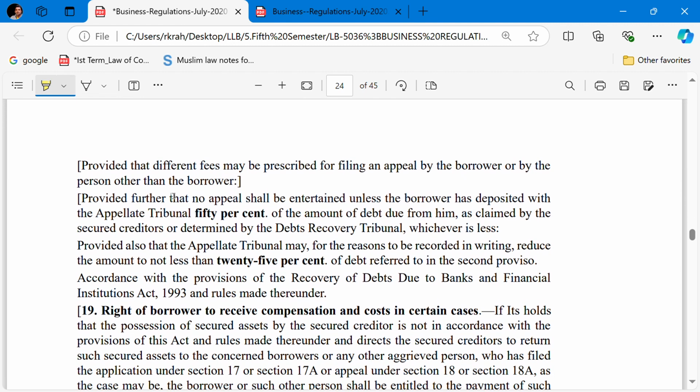So section 19 talks about the right of the borrower to receive compensation and costs in certain cases, when the secured creditor has taken measures which do not comply with this Act. In such cases, compensation would be awarded to the borrower.